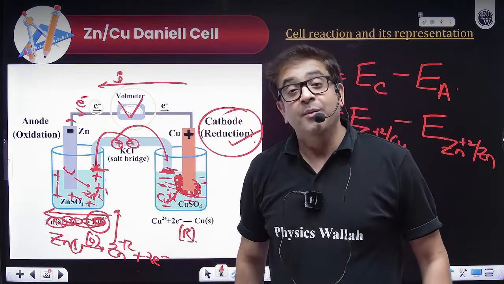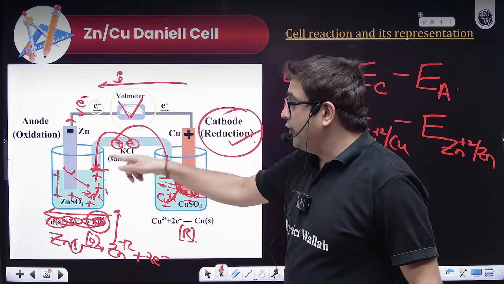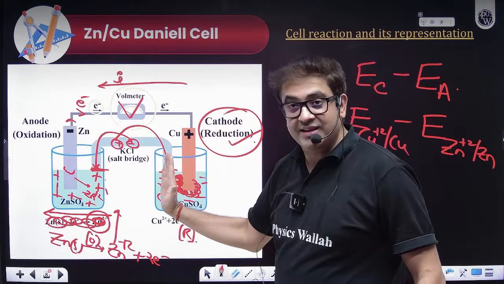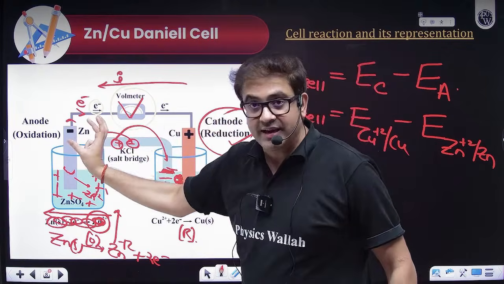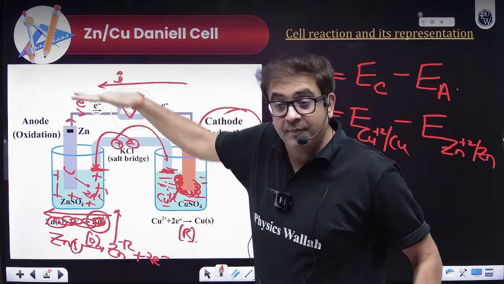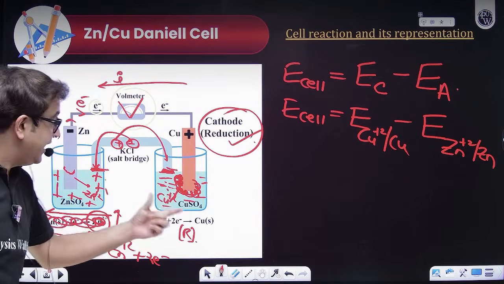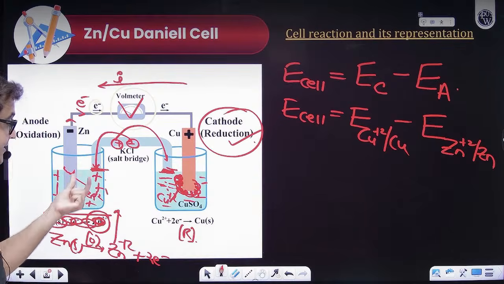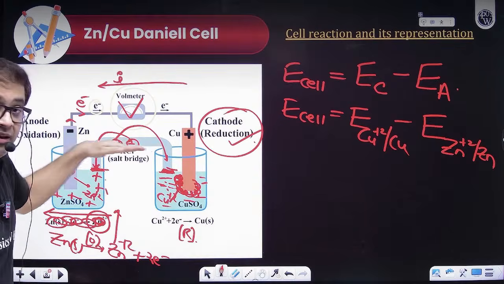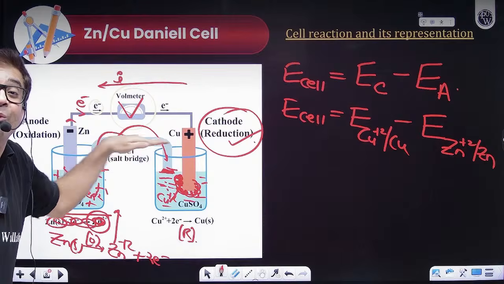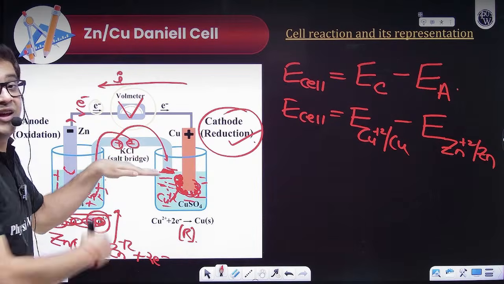Point number two: if you look at the circuit, this is the positive terminal, this is the negative terminal, so current flow is like this. As positive charge here and negative charge here develop, it will create a double layer, this plus and this minus. This potential will be opposing the potential of the output battery.